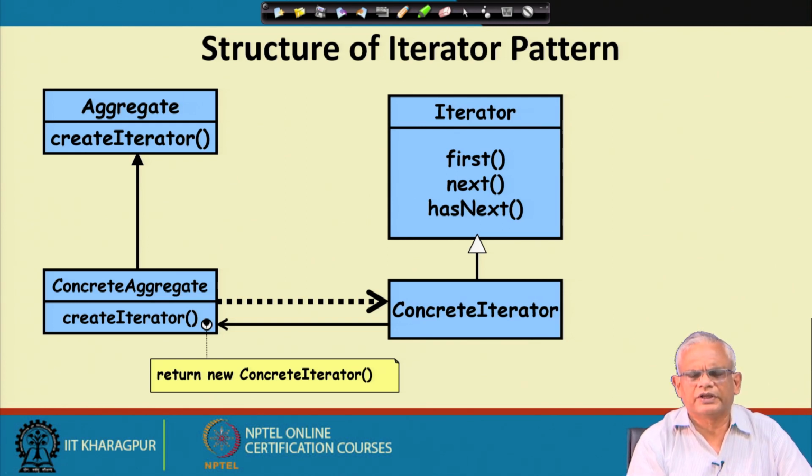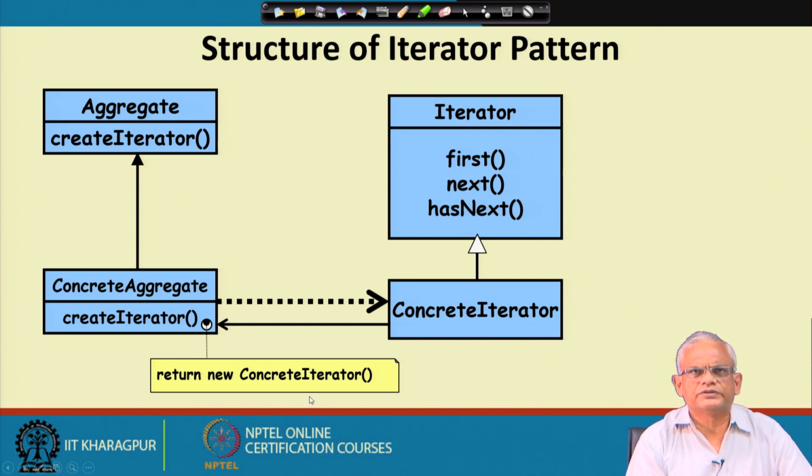The iterator can be an abstract class or an interface, and in the concrete aggregate we have a create iterator method, and as the create iterator method is called, a new concrete iterator is created.